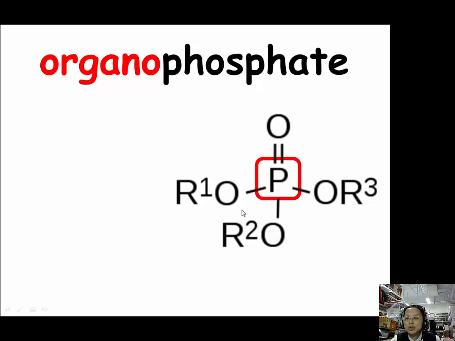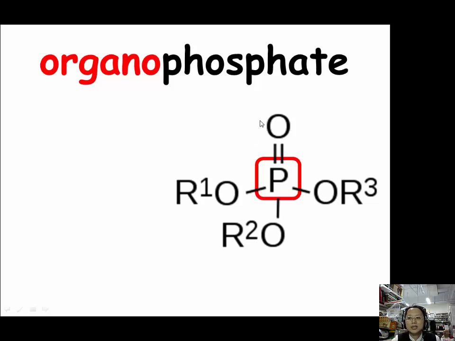Many of the most important biochemicals are organophosphates, including DNA and RNA, as well as many of the cofactors essential for life. Organophosphates are the basis of many insecticides, herbicides, and nerve agents.